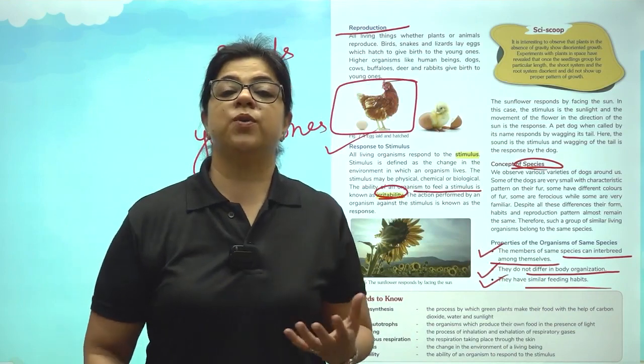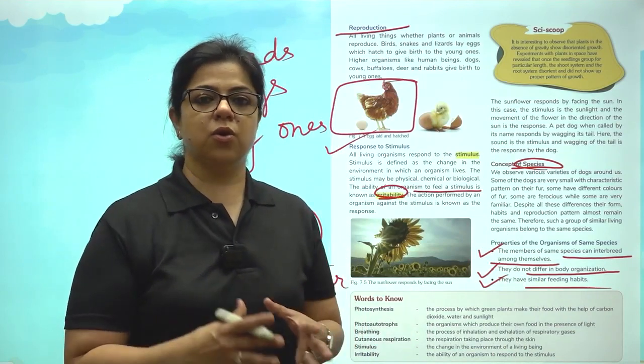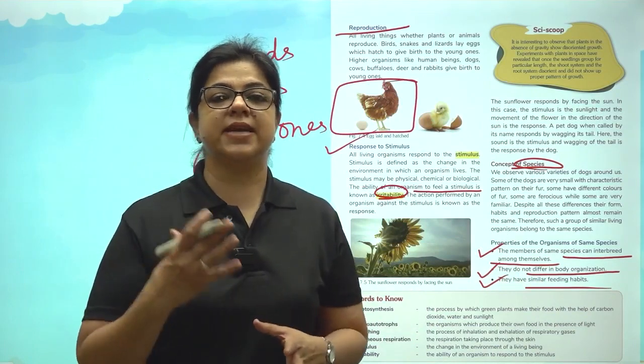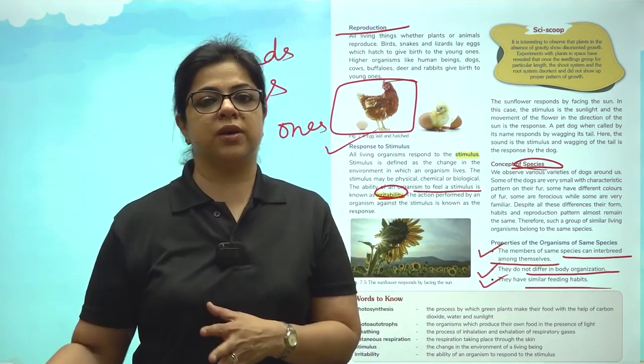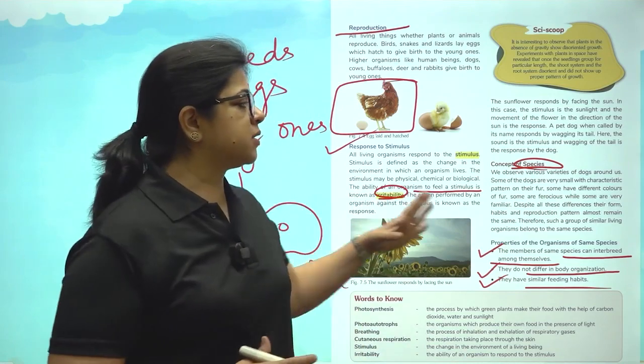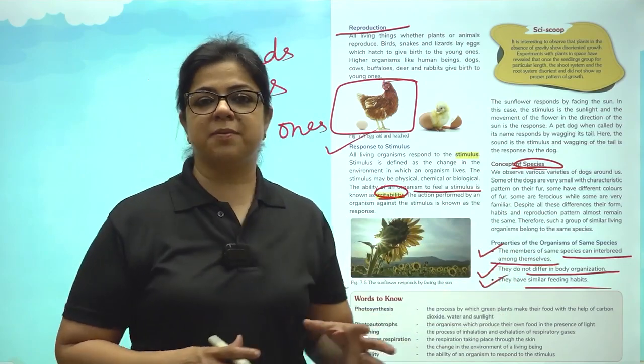So, in this chapter, you have learned about the different classification of functions that take place inside the living body and how this differentiates living from the non-living. You've also understood the concept of species. So, I hope you're ready to attempt the questions at the back. Thank you.